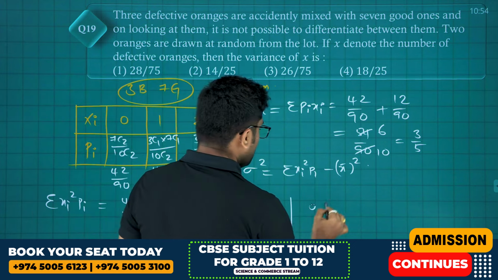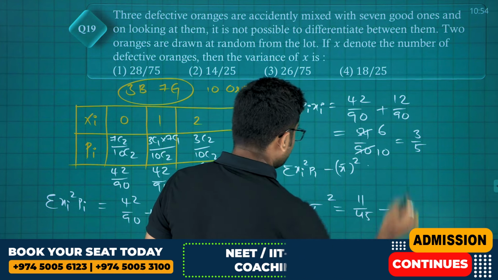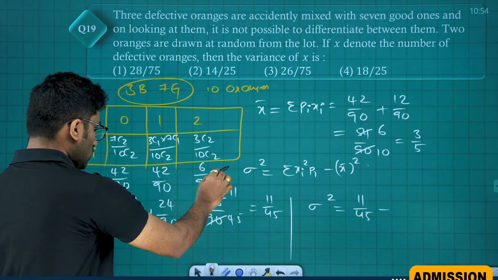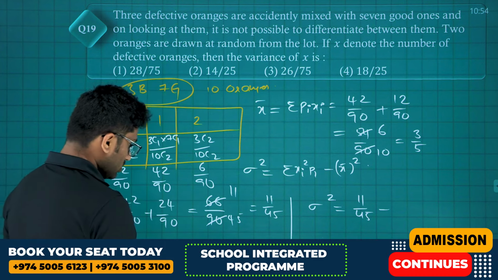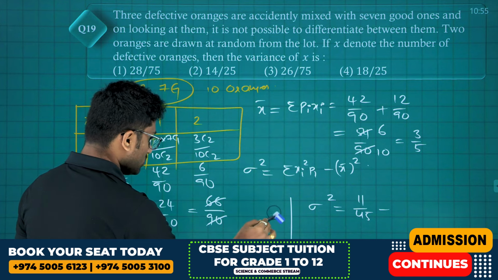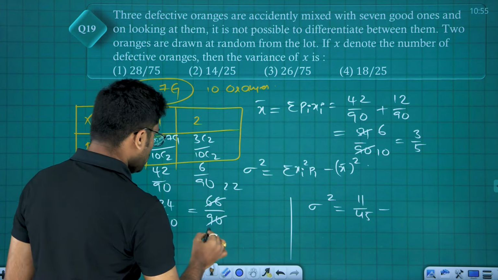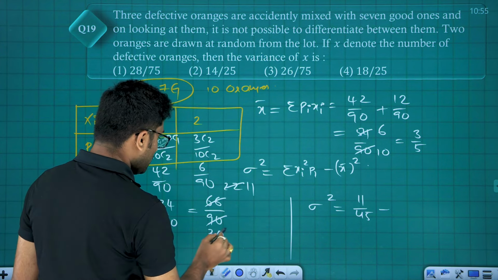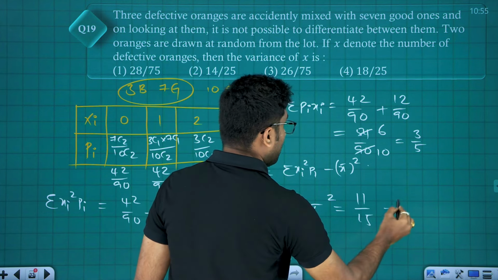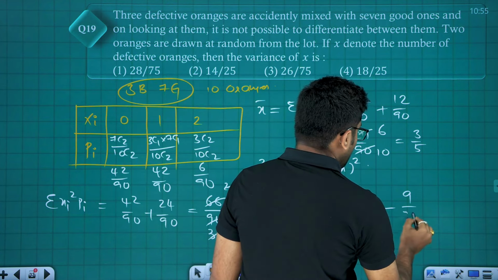So clearly sigma square is equal to 11 by 45 minus 3 by 5 whole square. 3 by 5 whole square is 9 divided by 25.